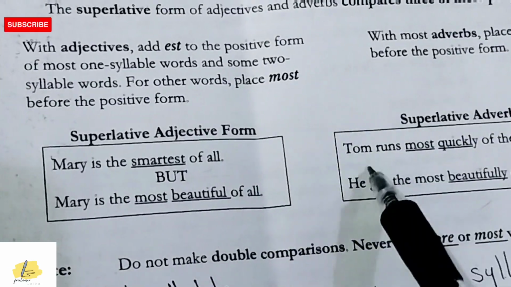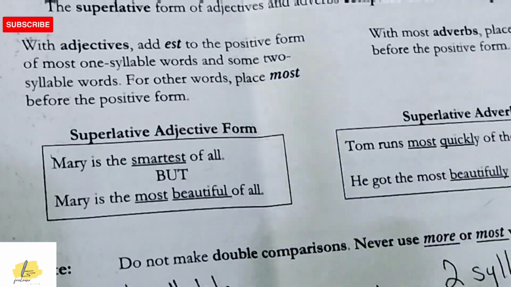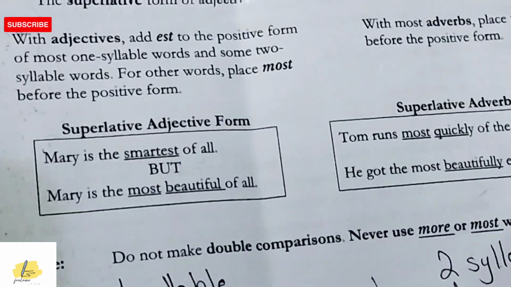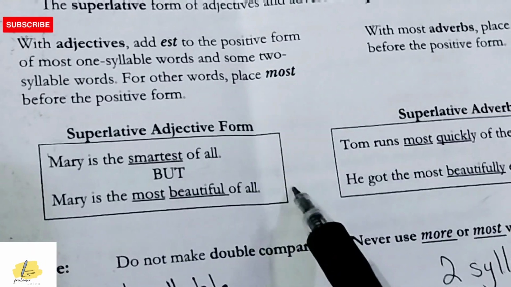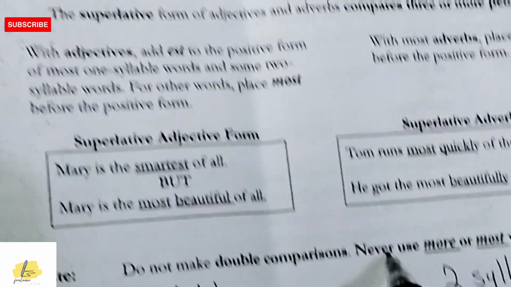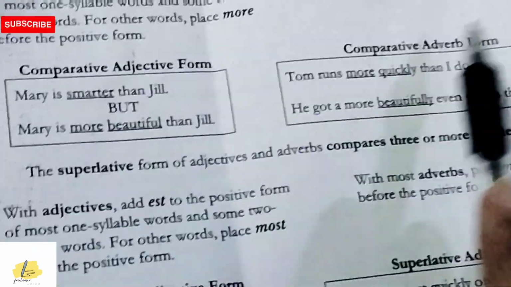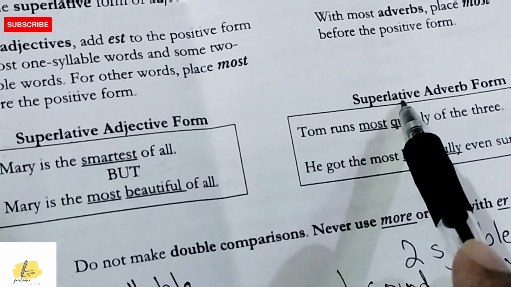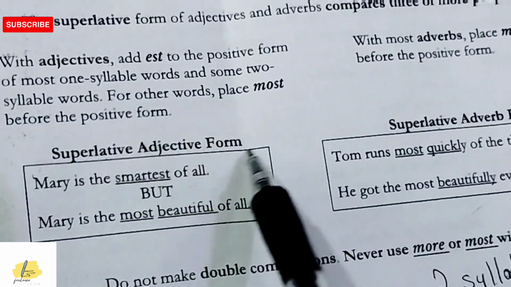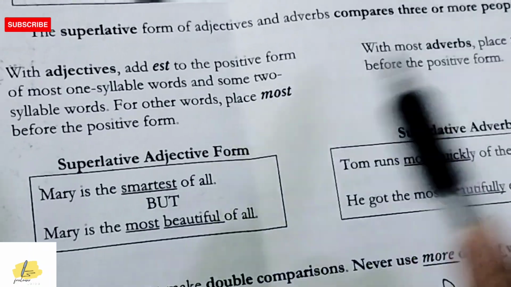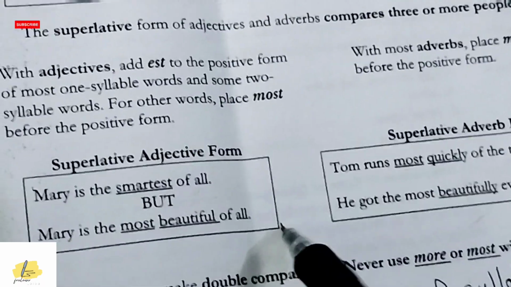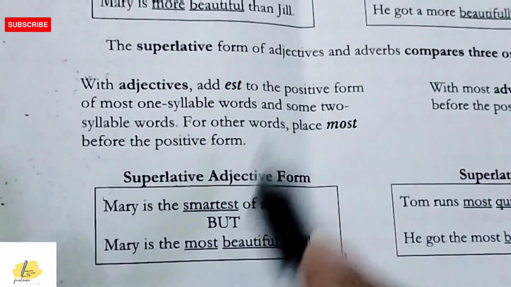So this is the third video in the series of adjectives and adverbs. In the first video I told you about the positive form of adjectives and the positive form of adverbs. That was two videos. In the second video I told you about the comparative adjective form and comparative adverb form. Now in this video I am going to tell you about the superlative adjective form and superlative adverb form. If you understand all these forms easily and in detail, then you will be able to understand adjectives and adverbs more easily. So now let's start.